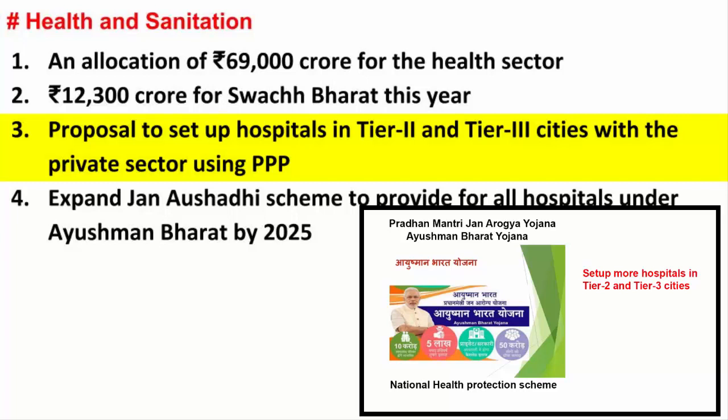And how does the government plan to do that? It will do it in different phases. In the first phase, the government will target those districts which are affected severely by poor socio-economic conditions. The government will set up hospitals with the help of the private sector by using a scheme called viability gap funding. So basically what the government will do is it will pay a certain percentage of the total capital cost of the project. Let's say if a hospital requires 1 crore rupees, then the government will pay, let's say, 20 lakhs. This is called viability gap funding.